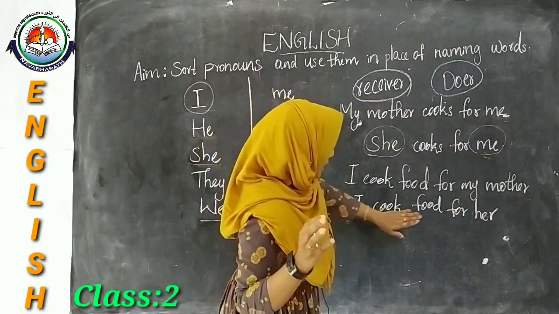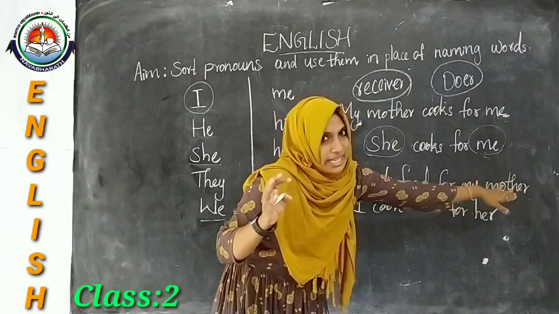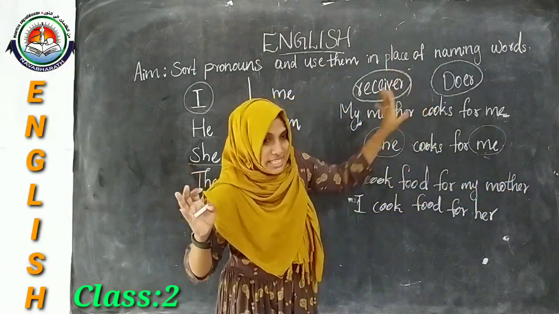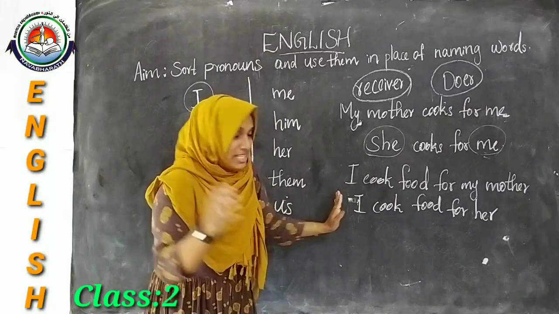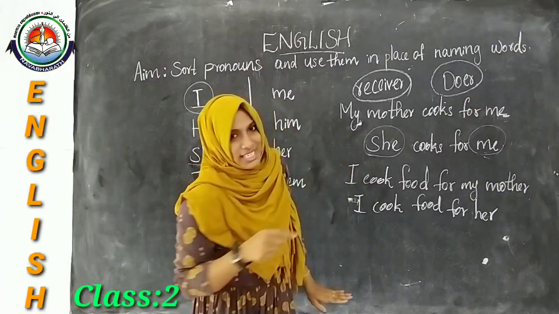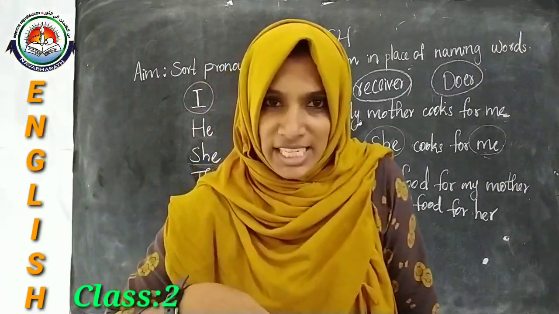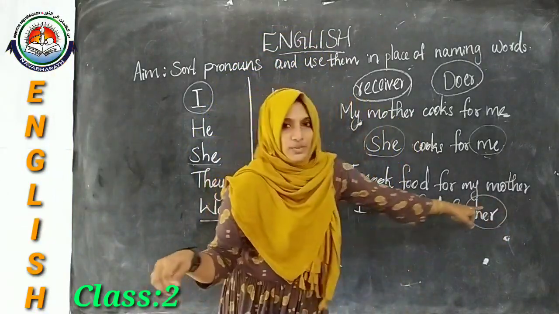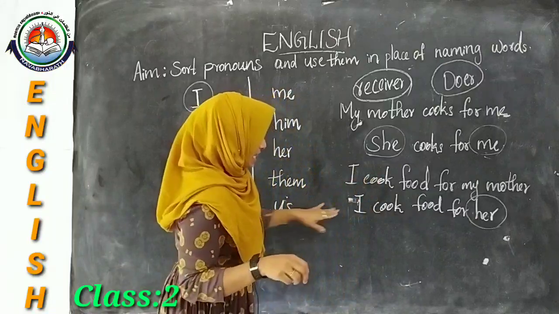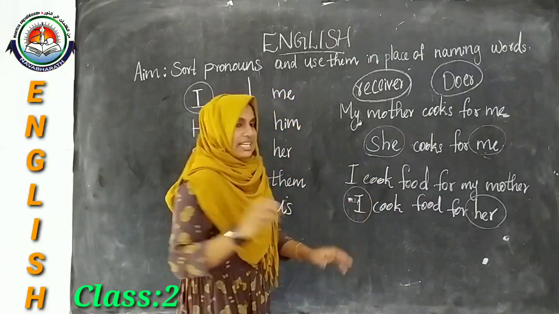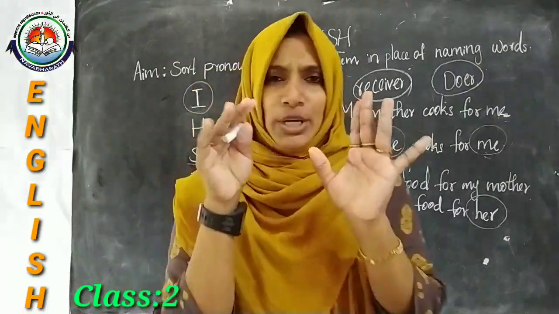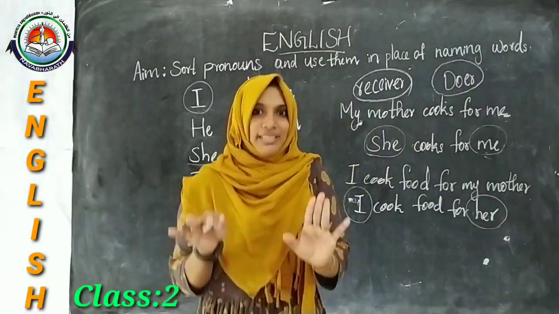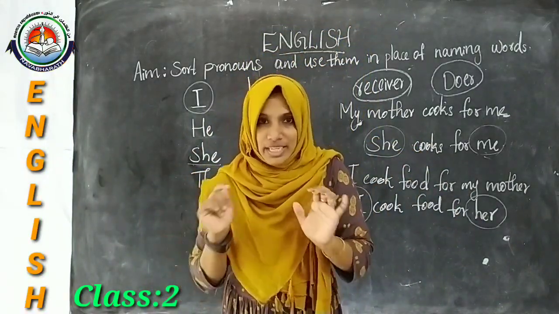Here, I cook food for her. Now who is doing the action in this sentence? Yes, I am doing the action. And who is receiving the action? Your mother. Yes, here her is receiving the action and this I is the doer. So here you are the doer and your mother is the receiver, right?